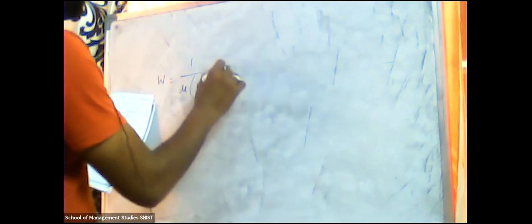So W equals 1 divided by mu into 1 minus rho, or it is represented as 1 divided by mu minus lambda. Okay, a few more we have: the expected length of a non-empty queue, represented with capital L. How do we find it? mu divided by mu minus lambda.